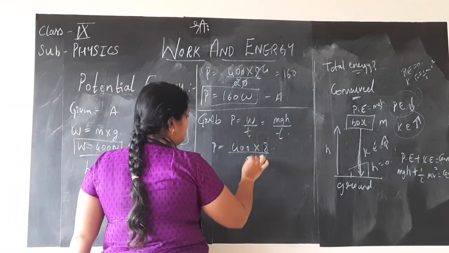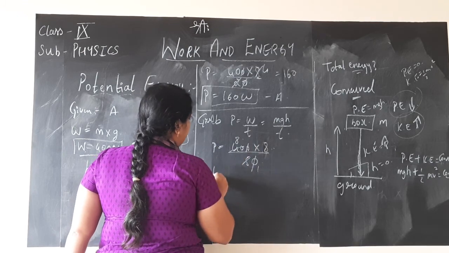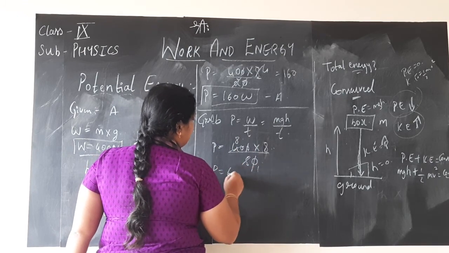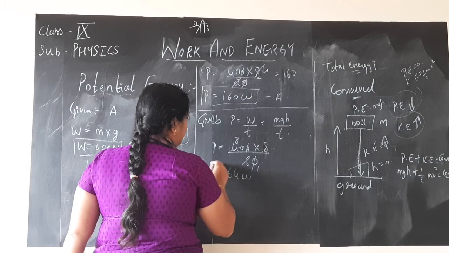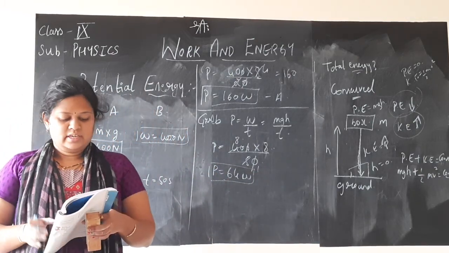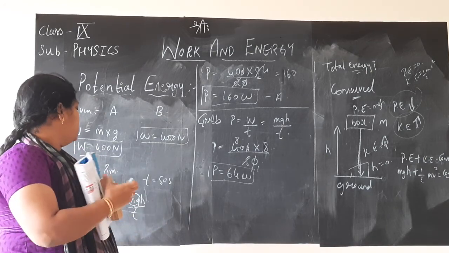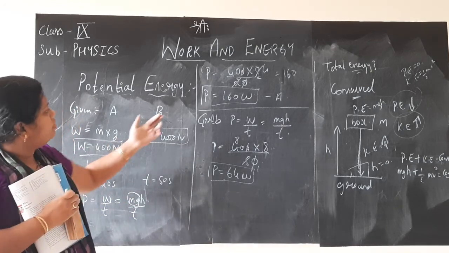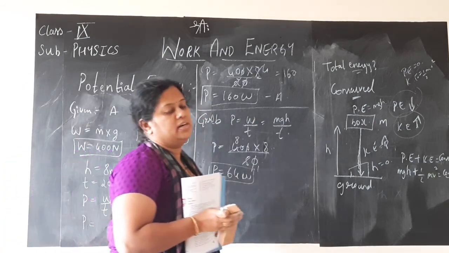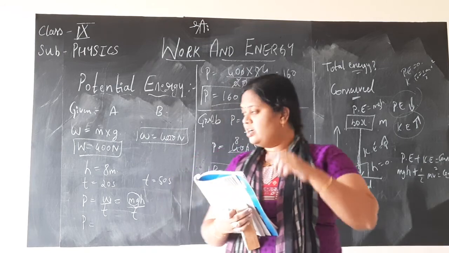So if you simplify, 0, 0 cancel, 5 ones are 5, 5 eights are 40, power is 8 eights are 64 watts. Correct? We got 64 watts for girl B. So power expended by girl A is 160 watts, whereas power expended by girl B is 64 watts. So that is what we understand.